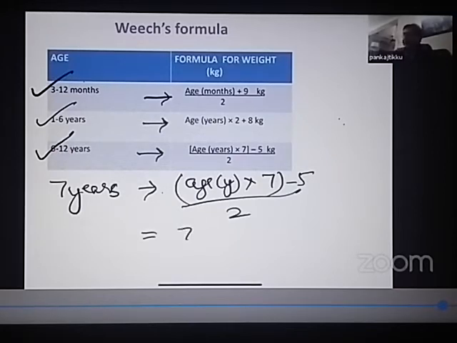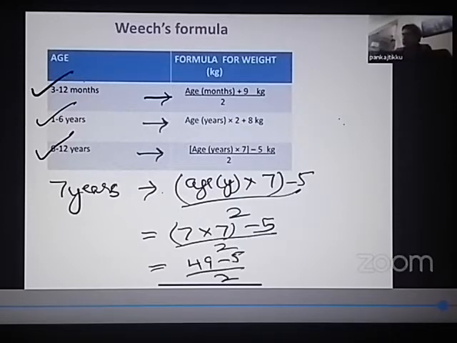So here it will be (7 x 7 - 5) / 2, which comes out to be (49 - 5) / 2. 49 minus 5 is 44, so 22 kgs.